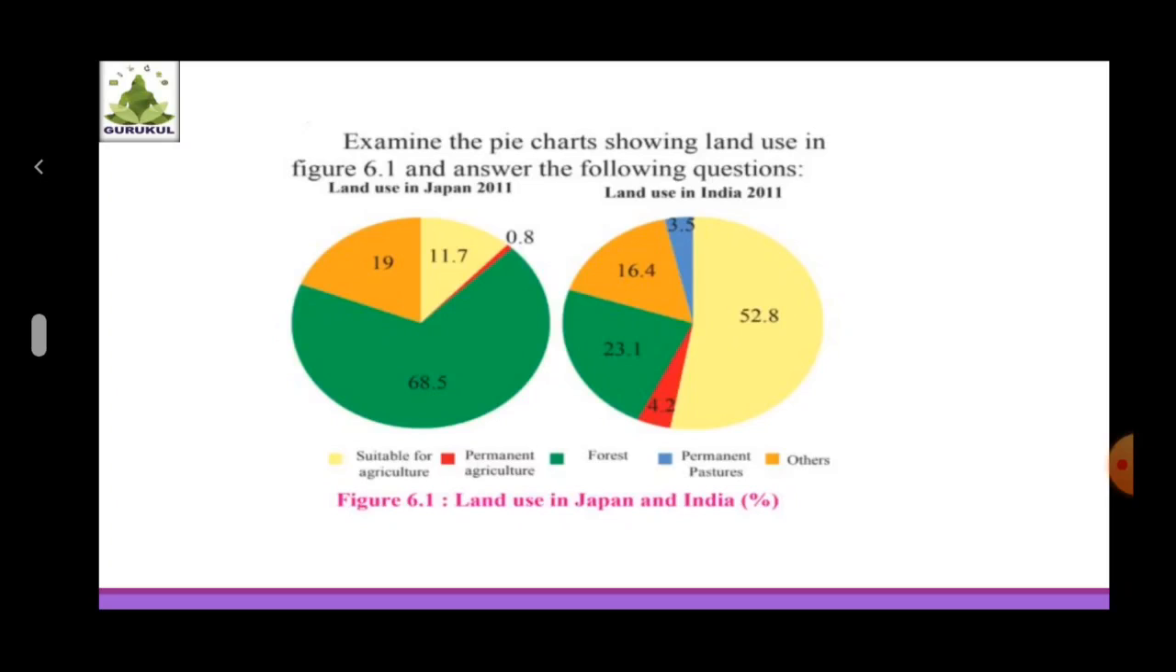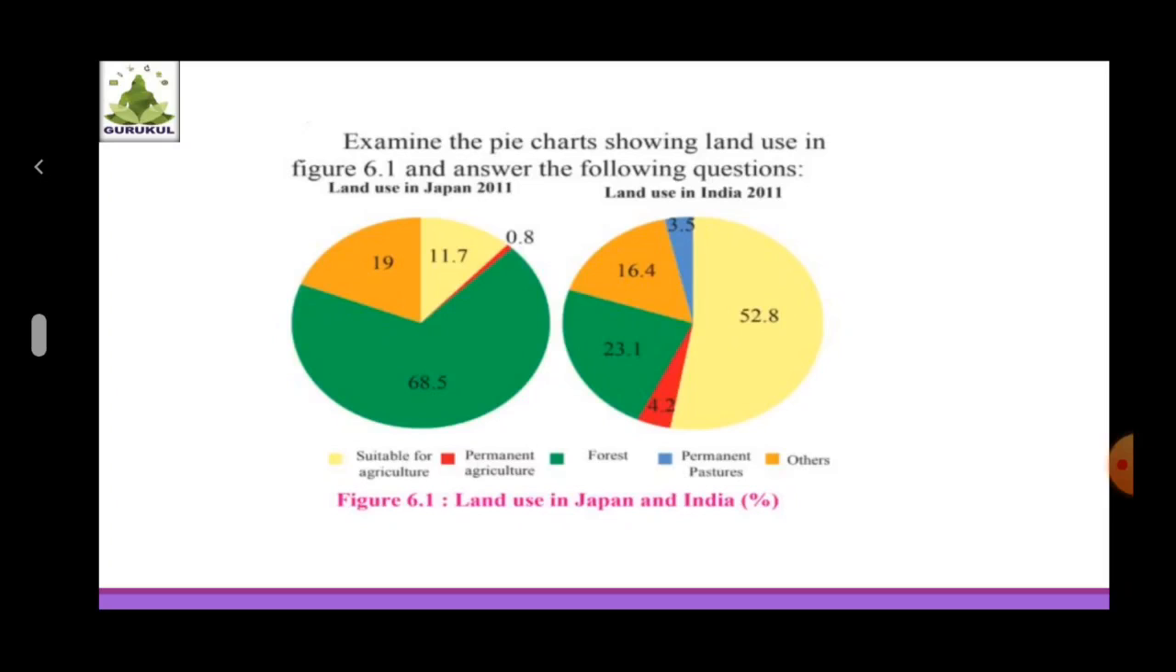So due to the plains and monsoon climatic condition, the population in India is more. Therefore, agricultural land use is prominent in India. And due to the mountainous region and more proportion of precipitation or amount of rainfall, the forest land use is prominent in Japan. So that is all about the land uses of India and Japan with respect to its physiography and climate.